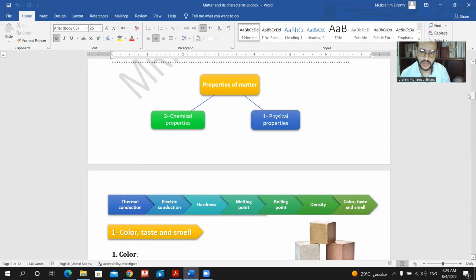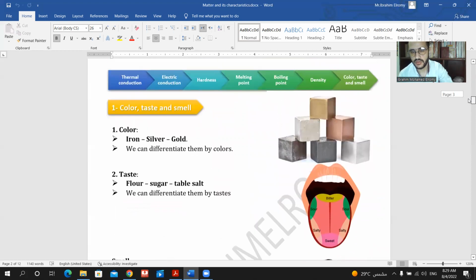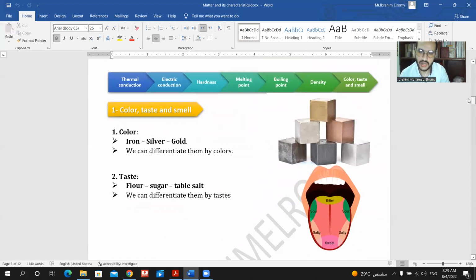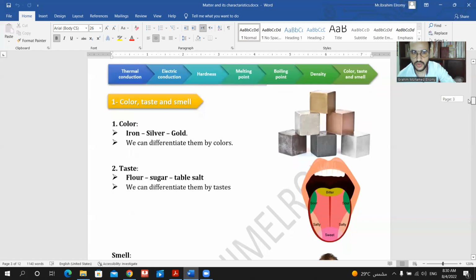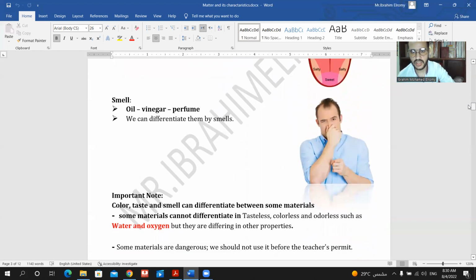So for example, let's talk about color, taste, and smell. We can differentiate between many types of substances or materials based on their color, like iron, silver, and gold. We can differentiate between substances such as sugar and salt by tasting them with our tongue. And then the smell. If you can't differentiate by color and taste, you can differentiate by smell, like oil, vinegar, and perfume.